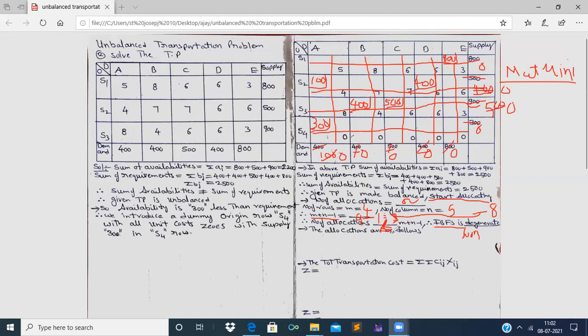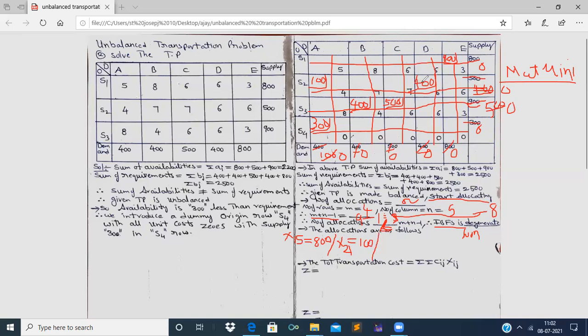Now, let us proceed to write the allocations. The first row, fifth column cell, the allocation is X15. X15 is equal to 800. And now let us write the second allocation, that is X21. X21 is equal to 100. It is the second allocation.